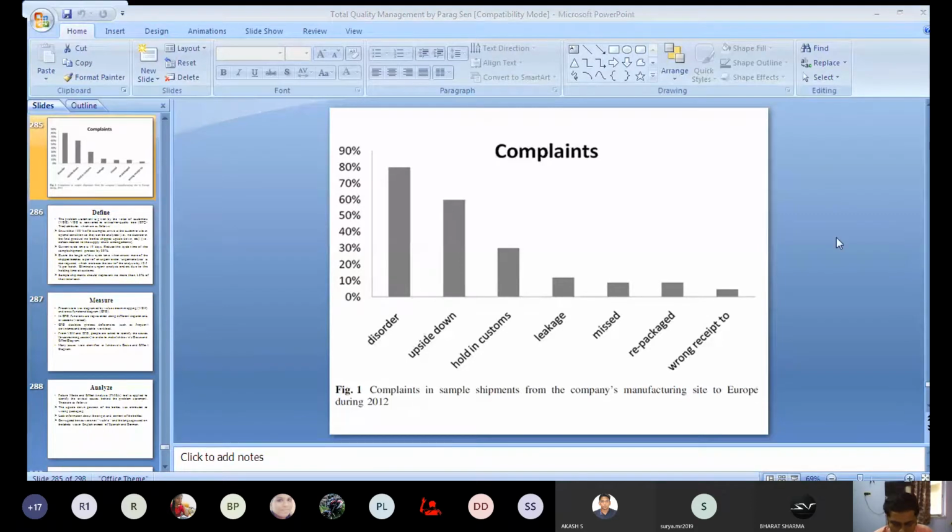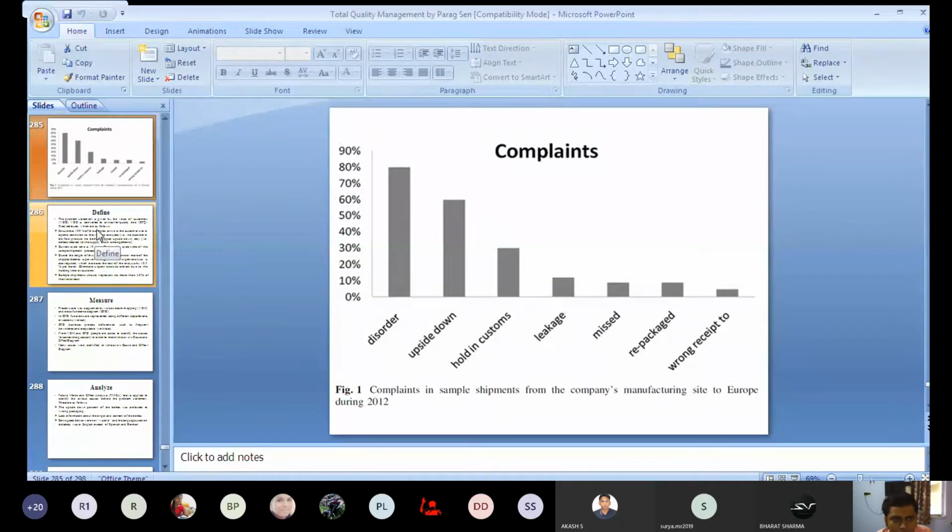Today we will see how they have implemented the DMAIC procedure in order to apply Lean Six Sigma and improve their process.